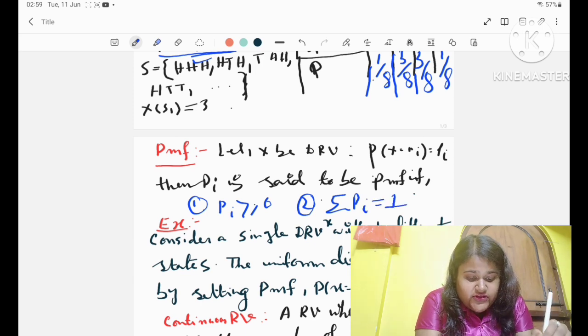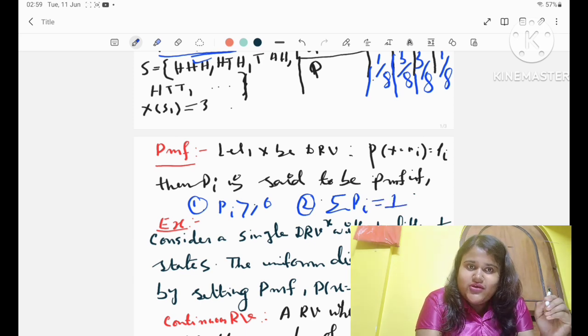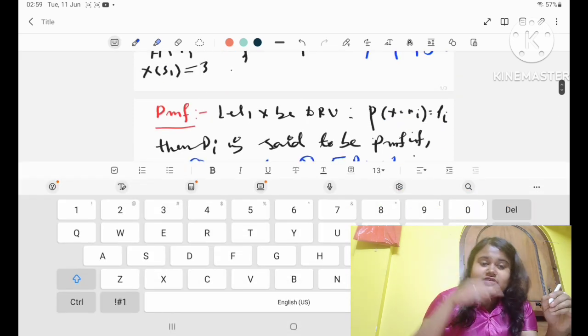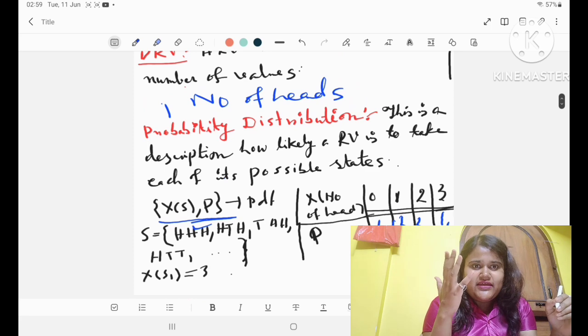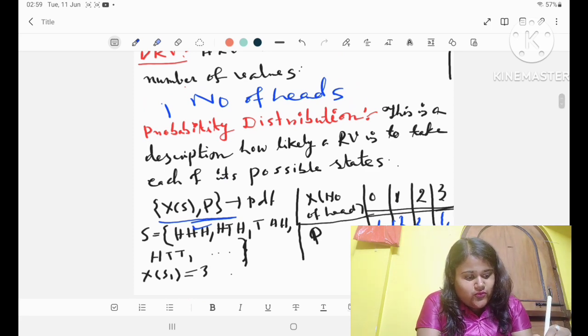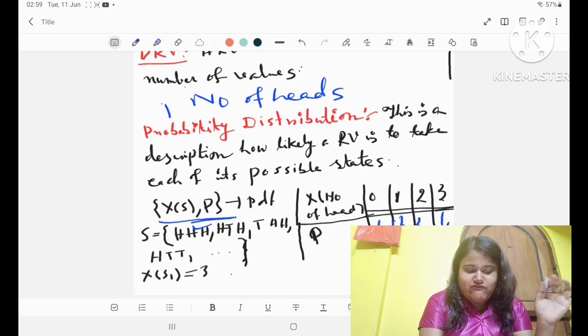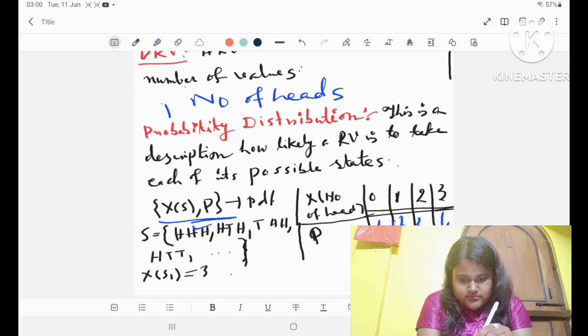Now for 3 heads, that will be head, head, head. So that is 1, and in the total sample space there are 8 points. So that will be 1 by 8. One interesting thing: if you sum the total numbers, you can see that it will be 1. Anyway, let's come to the next.